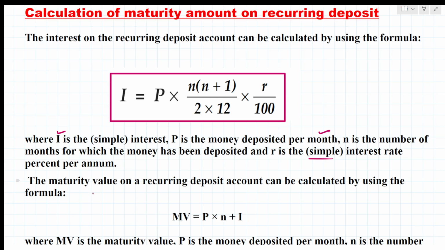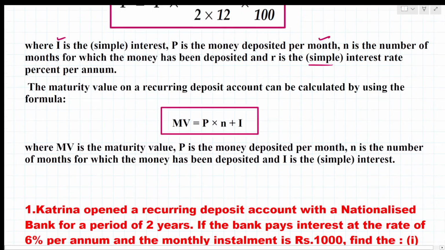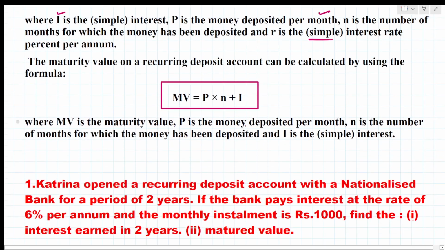The maturity value on a recurring deposit account can be calculated by the formula MV equals P into n plus I, where MV stands for maturity value, P is the money deposited per month, n is the number of months, and I is the simple interest.